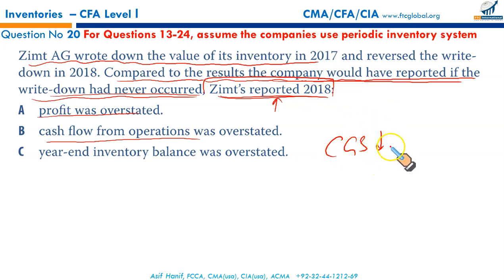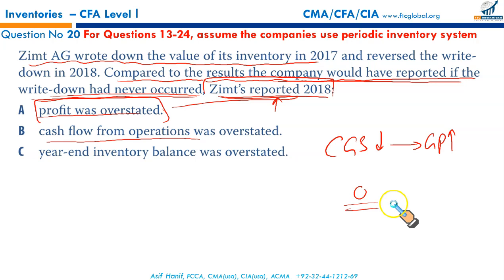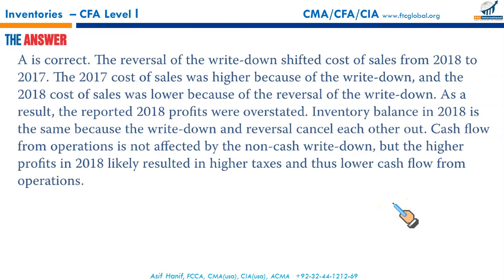This reduction in CGS will mean the gross profit for 2018 will go up. Higher gross profit means more operating profit, more net income. It means the reported profit for 2018 was overstated. One can't really say overstated, it was just comparative terms. It was written off versus not written off. So what was reported, compared to not written off, means your profit would be higher. That makes A the correct option.